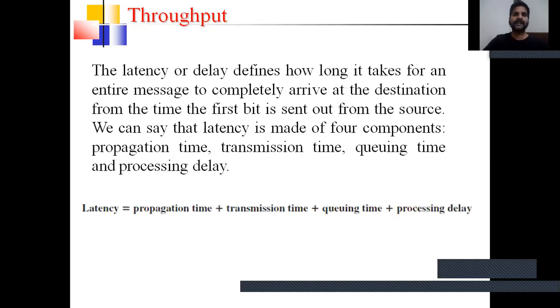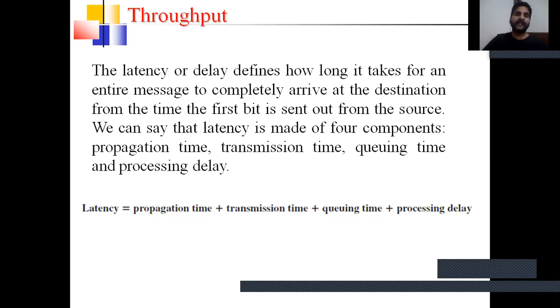Latency, or delay, defines how long it takes for an entire message to completely arrive at the destination from the time the first bit is sent out from the source. We can say that latency is made of 4 components: propagation time, transmission time, queuing time, and processing delay.